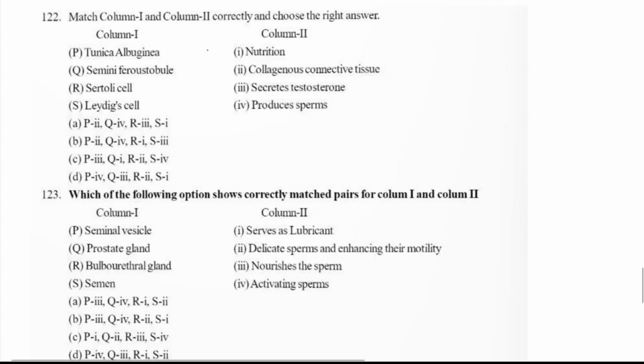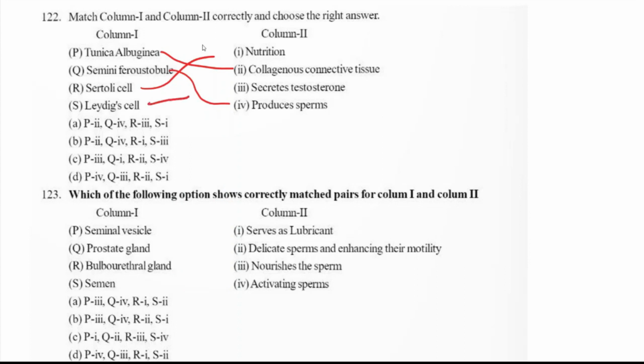So first we will match. Tunica albuginea is a collagenous connective tissue. Seminiferous tubule produces sperms. Sertoli cells are responsible for nutrition.